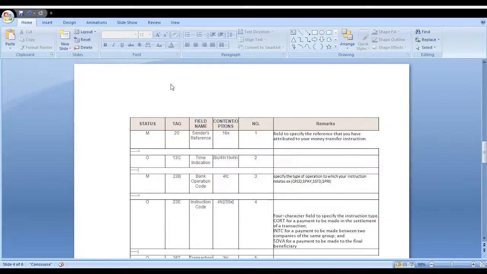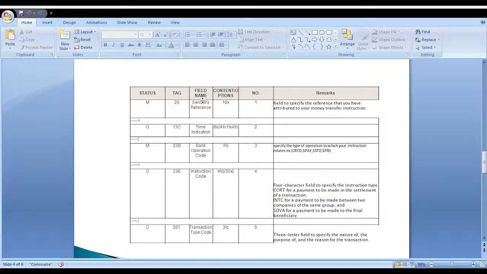What are the fields used in this MT103 message? I will provide the details in this slide. Field 20 is the sender reference number. This field is a 16-digit number. Whenever the transaction is initiated, a reference number is generated. That is called the sender reference number. Another one, 13C, time indication. When the transaction is initiated, the time comes in this field. 23B, bank operation code: what kind of operation the customer preferred, whether it's CRED, SPAY, SSTD or SPRI. These 4-character details come in 23B.